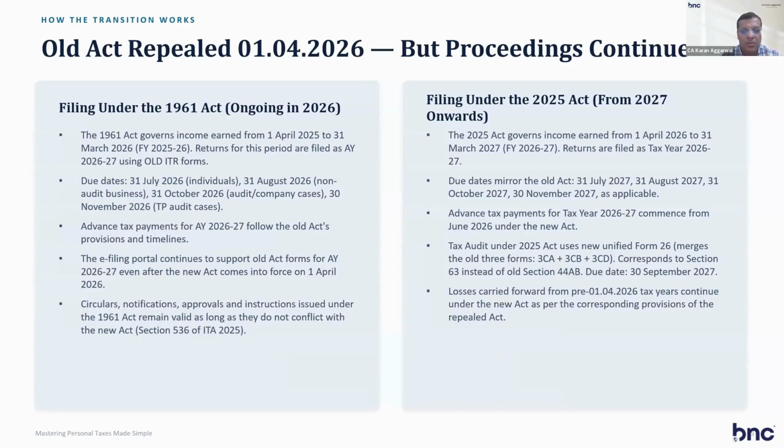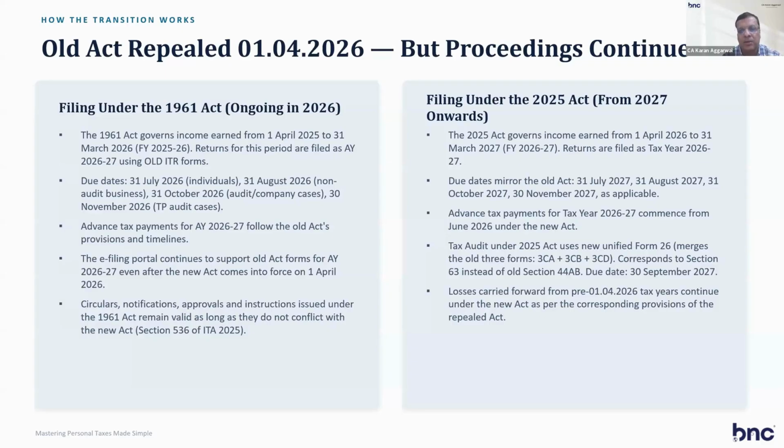The e-filing portal is also open for assessment year 26-27. So circulars, notifications, approvals, instructions, and notices are also valid for the 1961 Act, because assessment can take place accordingly, because the new Act comes in from 1st April 2026. So all the assessments or return filing will be done in the next year with the new forms. As on date, we are under the 1961 Act for filing for this assessment year.